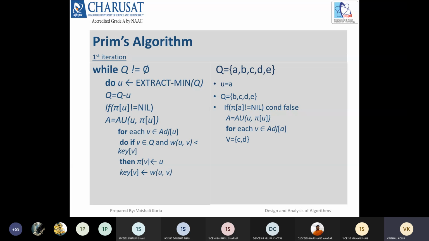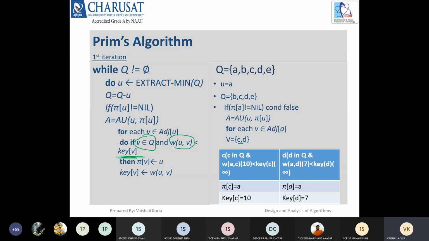So for each adjacent vertex of a, we have to check conditions. First condition: that adjacent vertex should be in the Q, and its weight should be less than the key of v. Suppose I am taking c first. c is in the Q, so the first condition is true. Then we need to check the weight of uv. u is a and v is c, so the weight of ac is 10 and the key of c is infinite for now.